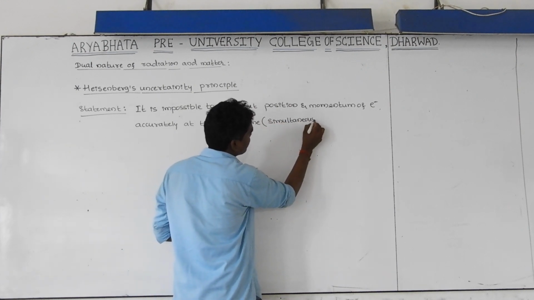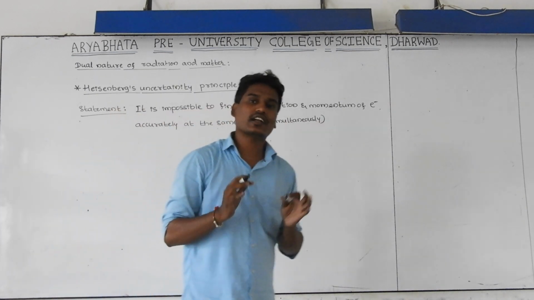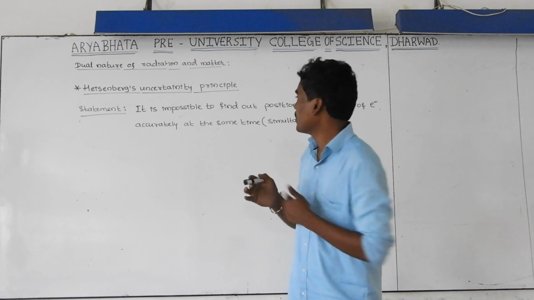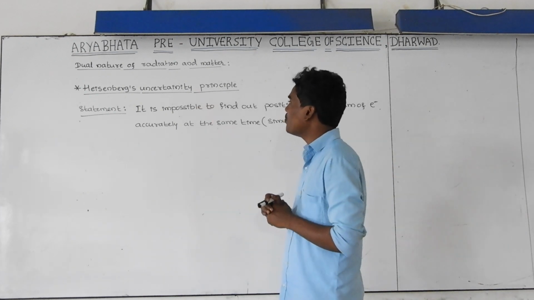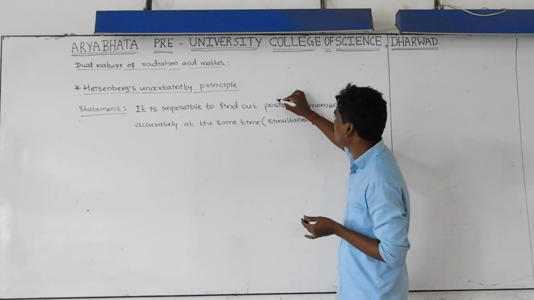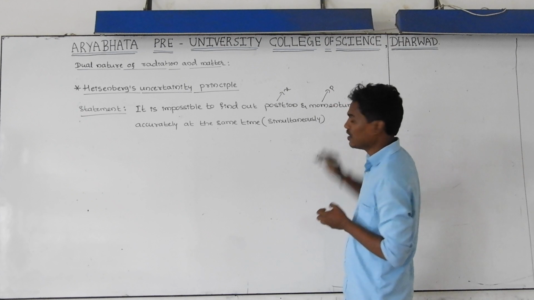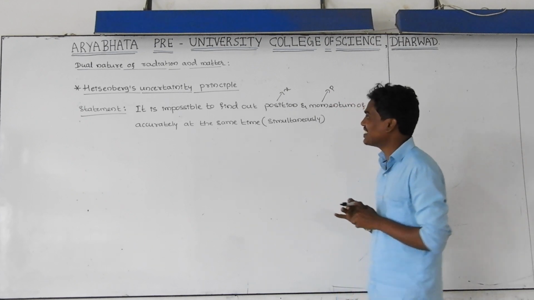It is highly impossible to find out the position and momentum of the electron at the same time. Before that, there is a word you need to know. What do you mean by uncertainty? Here, I am taking position as x and momentum as p. Let us consider what we mean by uncertainty.